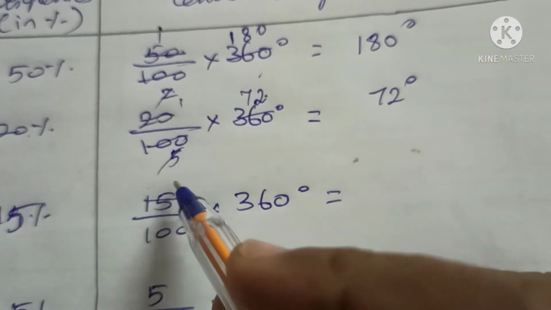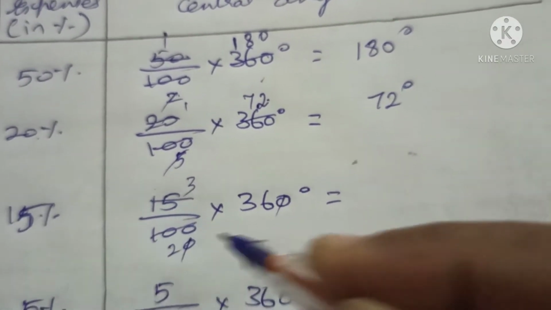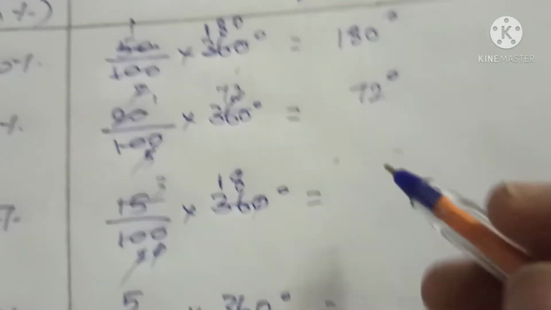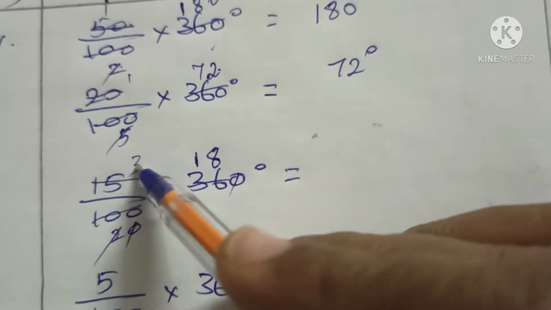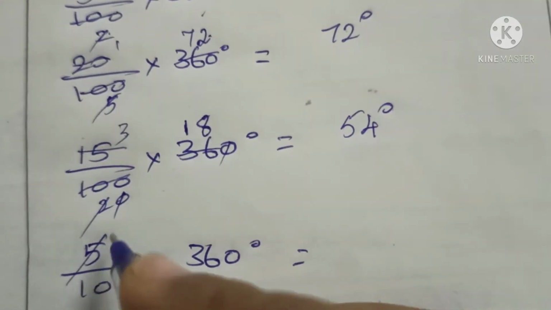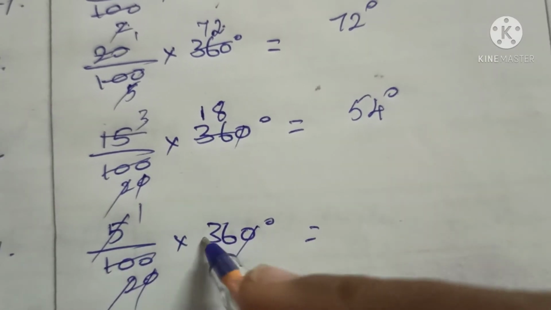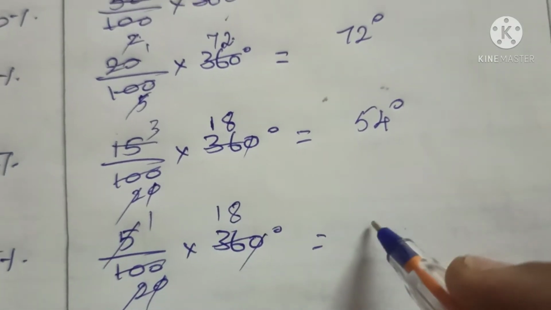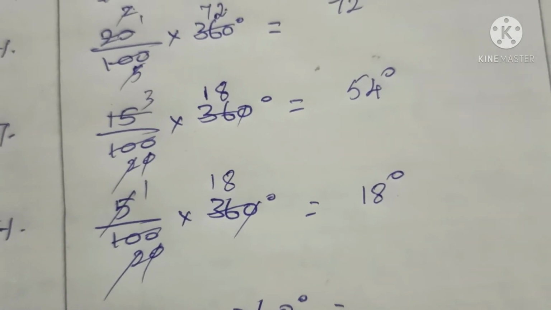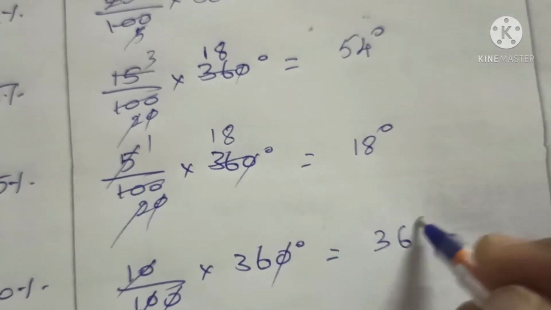And in 5 table 5 threes are, 5 20s are, then 0 and 0 cancel, 2 eights are, then 18 into 3 is 54 degree. Then in 5 table 5 ones are, 5 20s are, 0 and 0 cancel, 2 eights are, 18, therefore 36 degree.